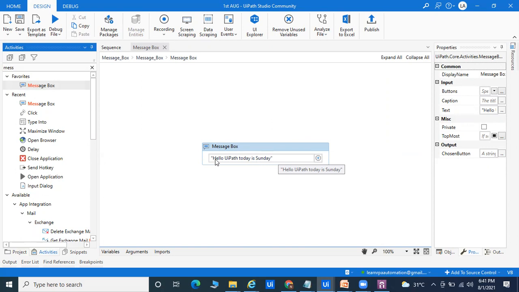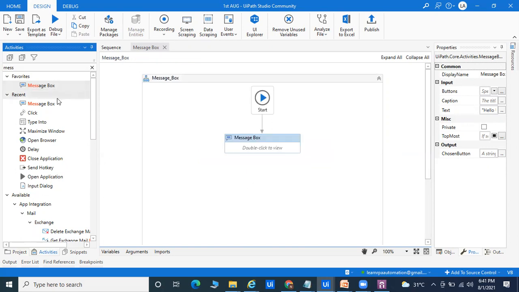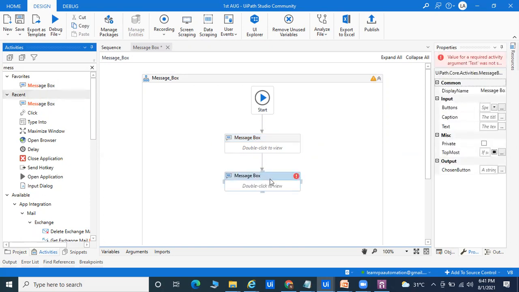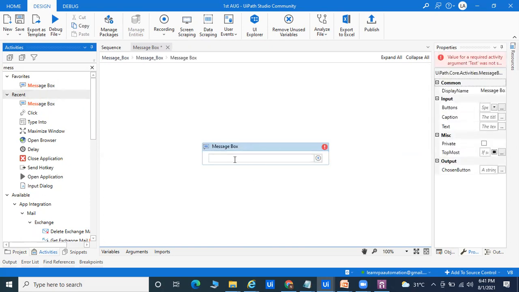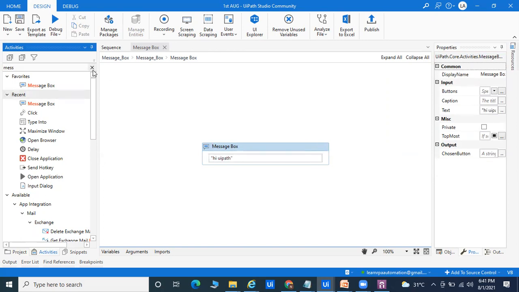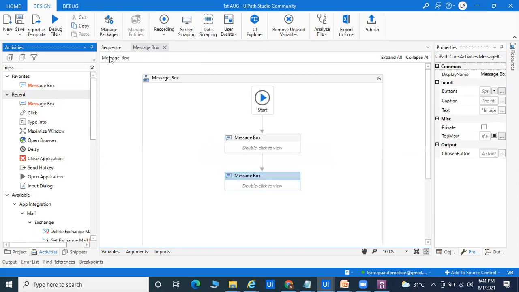Okay, so right now you can see here hello UiPath, today is Sunday. Okay, if you want to use the multiple message box, definitely you can take the message box and you can pass. Okay, so here if you want, you can pass hi UiPath. Whatever you connect, automatically it will work fine. Okay, so this is the second message box. Okay, third message box, I want to create one variable, and in variable I want to pass the data.